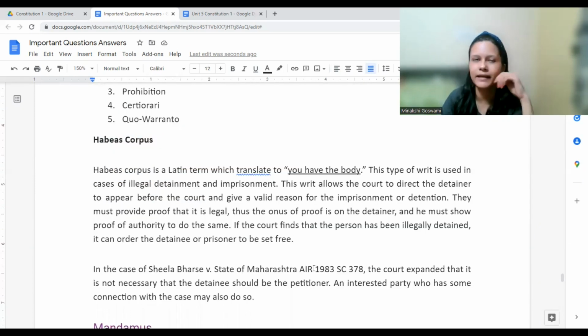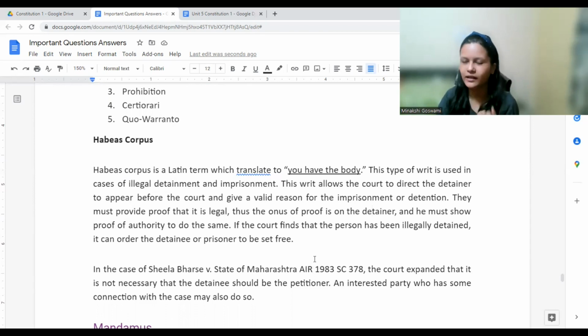Now, many times it may happen that a person is arrested. When a person is arrested, there are certain things which need to be followed. He needs to be informed of the grounds of his arrest. He needs to be told that you can consult a lawyer, you can inform some family members. He needs to be produced before the nearest magistrate, right?